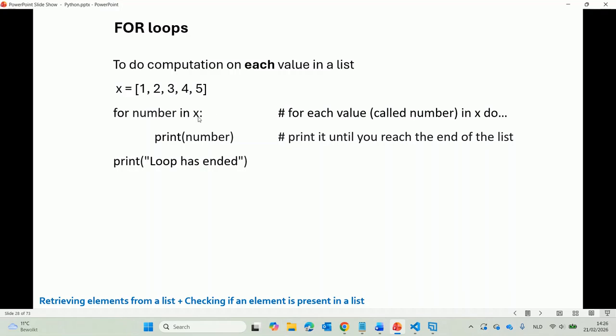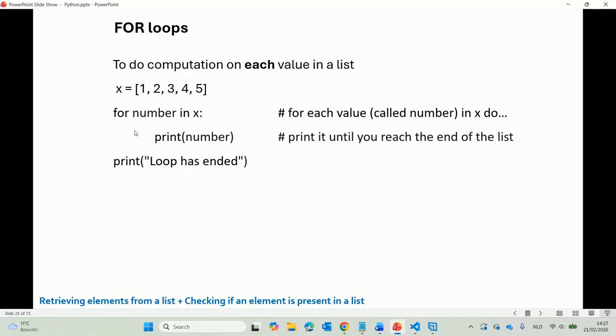The colon needs to be there because it notifies Python that all the things that are following are the actions that you want to do on your variable. So after the line that starts with for, you go to the next line or lines and you specify the action or actions that you want to do with the variable that you defined here.